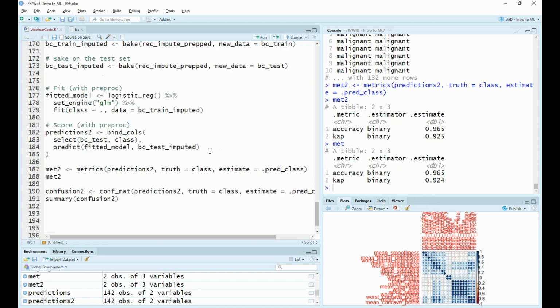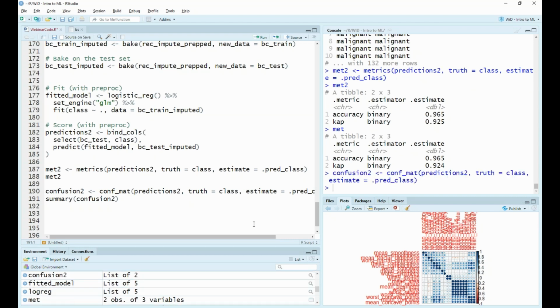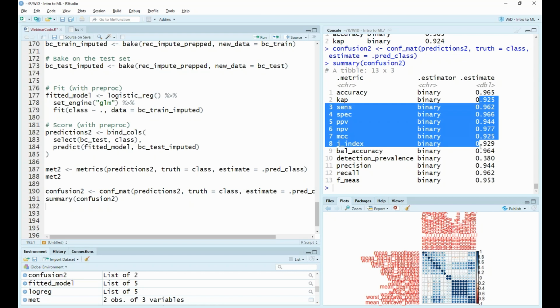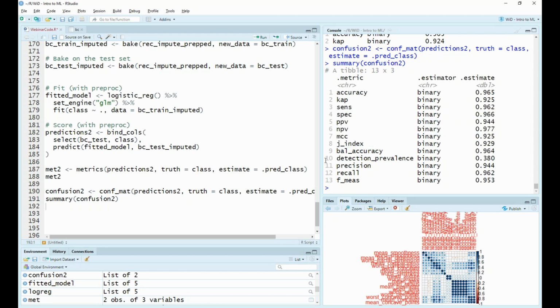So our pre-processing has improved our model very slightly. And again, we could calculate the confusion matrix, and we could compare these values to our previous confusion matrix if we wanted to.